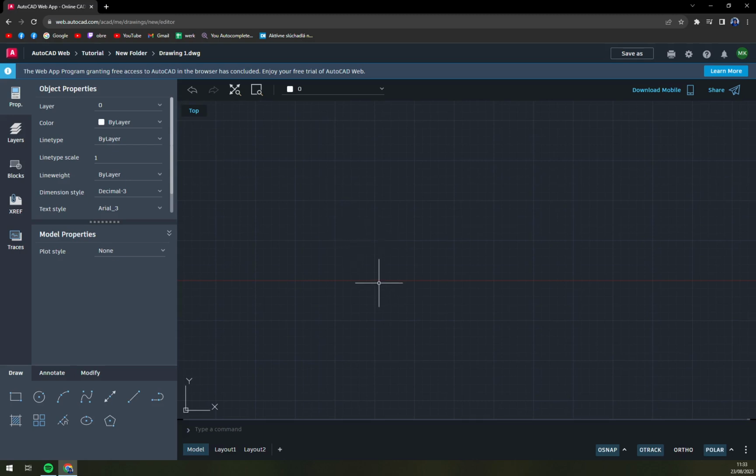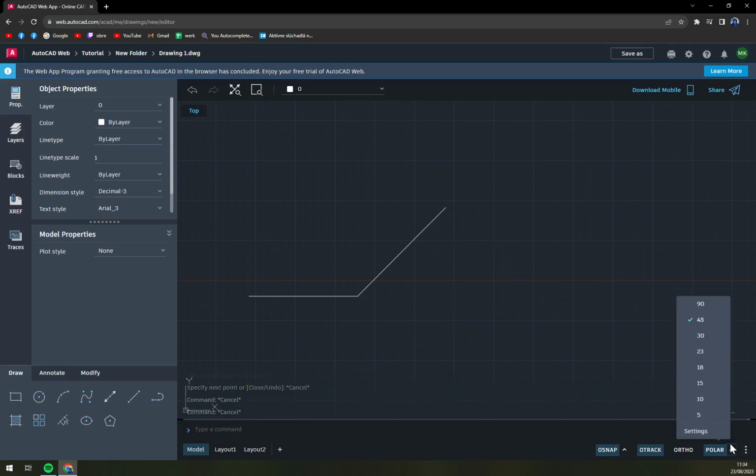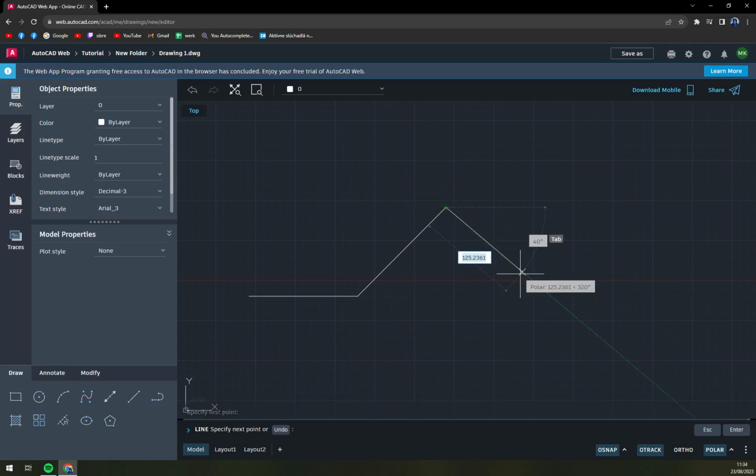And in the previous videos, I showed you how to use polars and how to use the angles. For example, if we want to have 45 degree angle drawings, we can easily do it like this. And then we can change it maybe to 10, go back to line, start in here, and it is going to go every 10 degrees. But if we want to use one and the other, we can also use ortho mode.